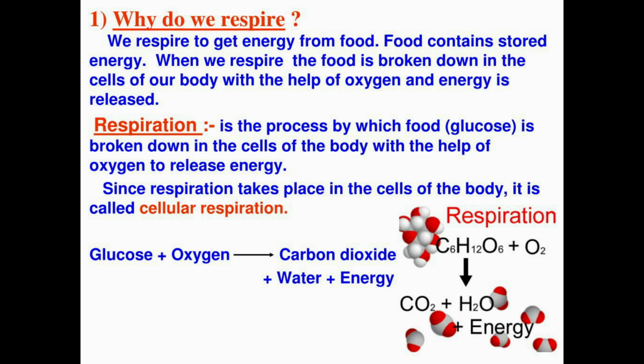After taking food, that is glucose, after digestion and absorption, which we already studied, finally it will reach the cell. At the same time, the air we breathe in through the nostrils reaches the lungs, and through the blood it reaches the cell. Inside the cell, the glucose breaks down with the help of oxygen, and it releases energy. This type of respiration is known as cellular respiration.